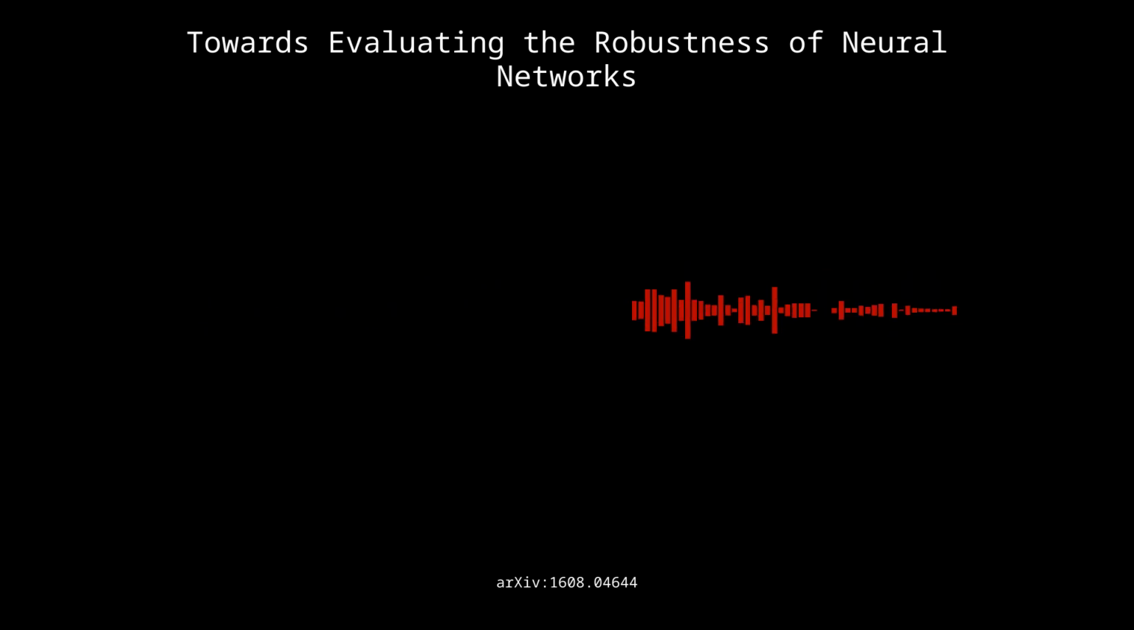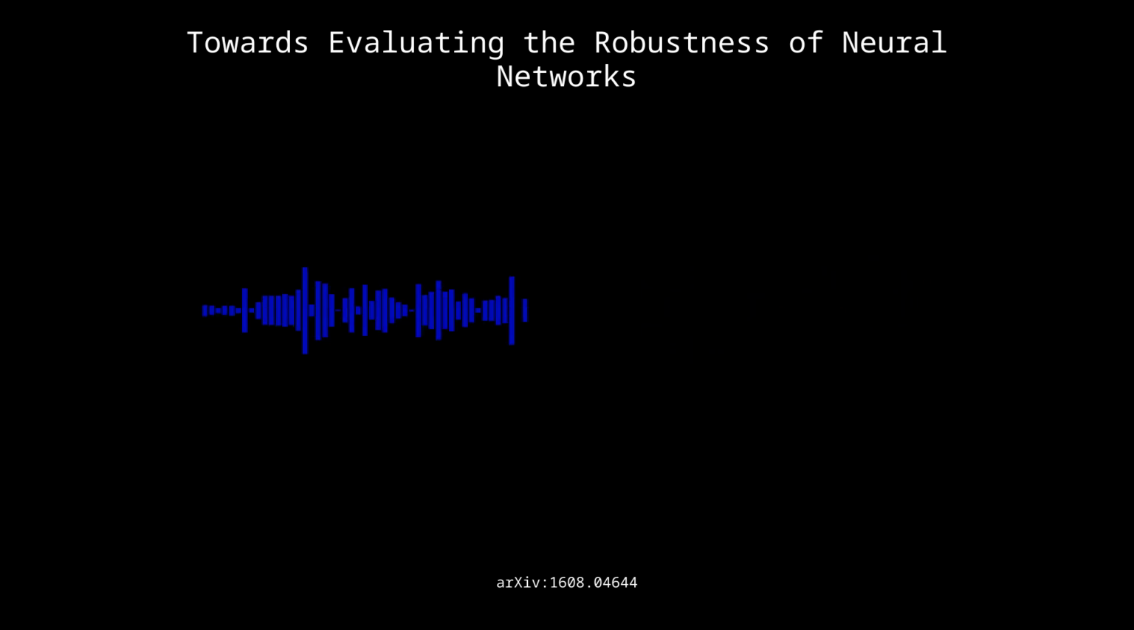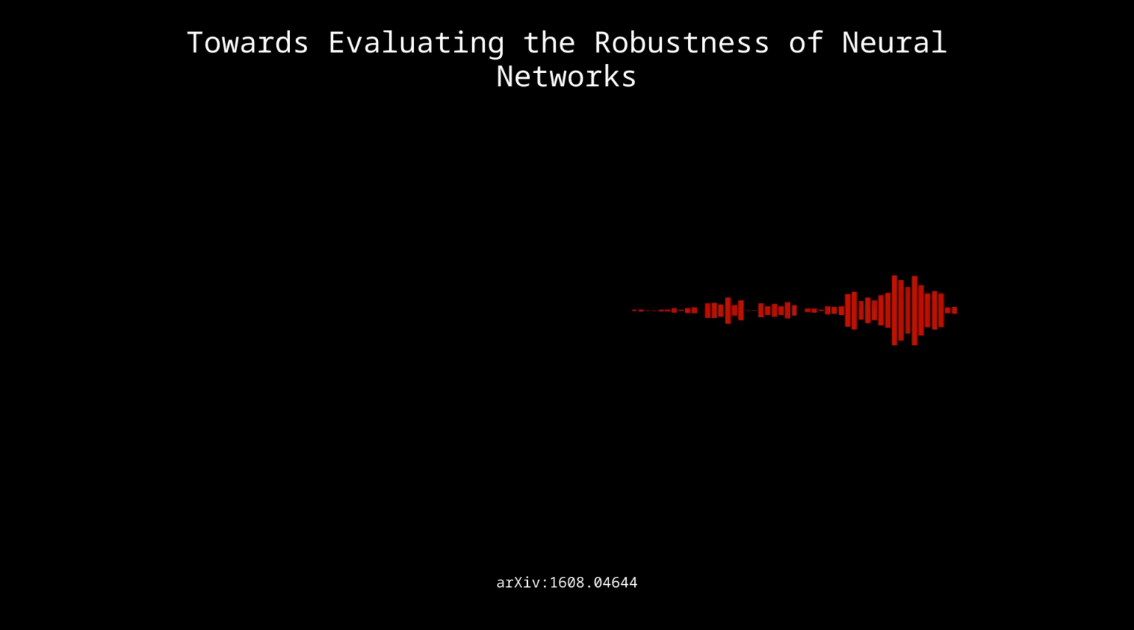So robustness is the key concept here. When we talk about neural networks, what exactly do we mean by that? Robustness in this context means how well a network can resist being manipulated by adversarial examples. A robust network should be able to stay accurate even when it's given carefully crafted inputs designed to fool it.